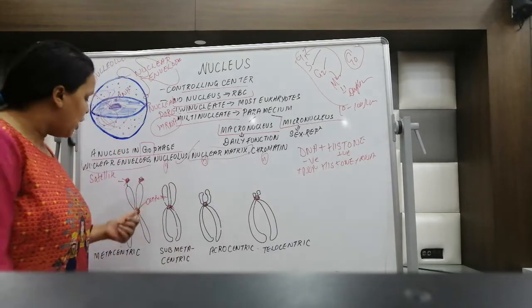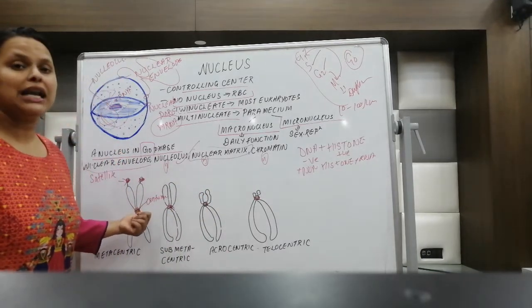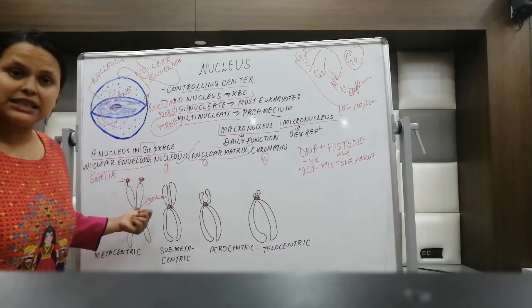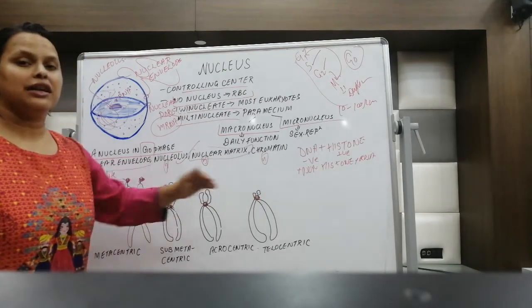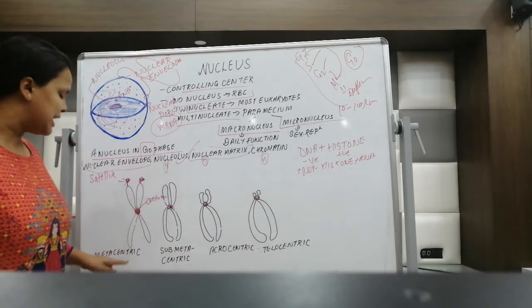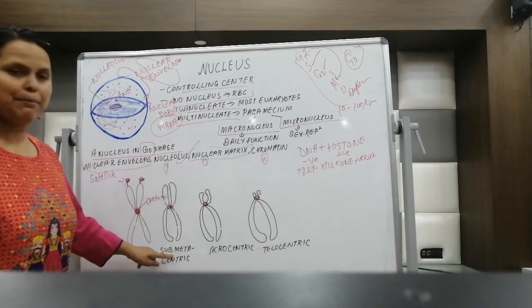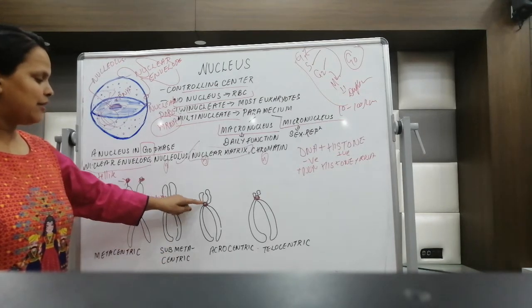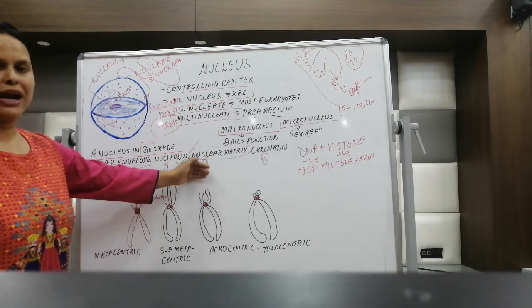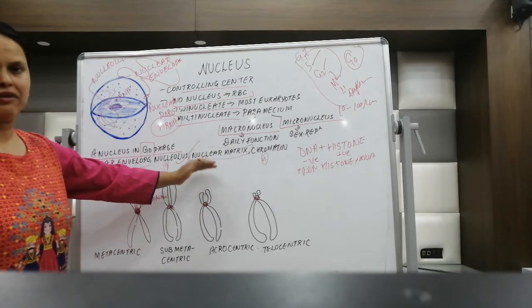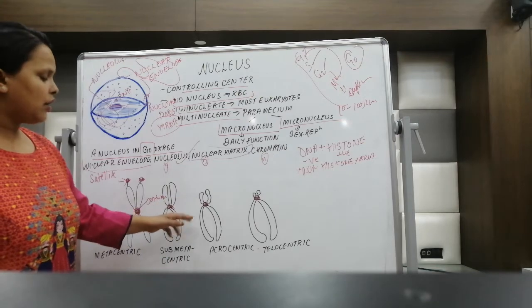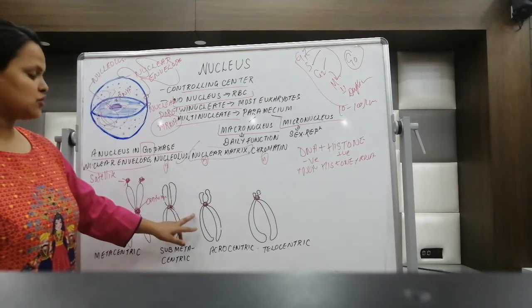Depending on where the centromere, the primary constriction, is present, the chromosome will be distinguished. If it is present in the center, it is called metacentric. If it is away from the center, it is called submetacentric. If one arm is very small and the other is very big, this is called the petite arm and this is called the big arm.